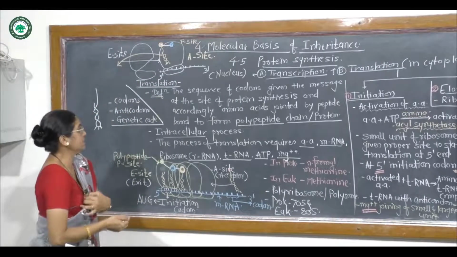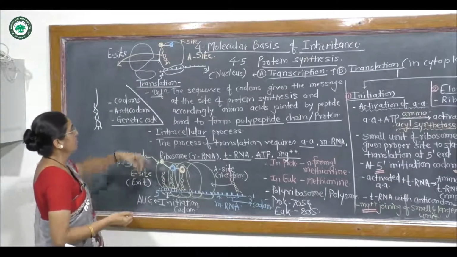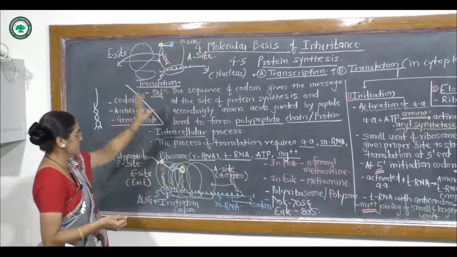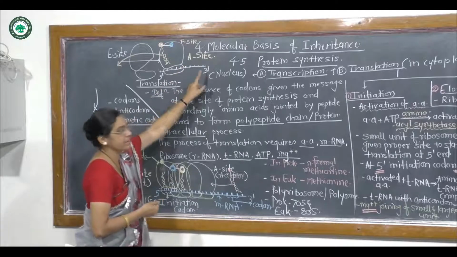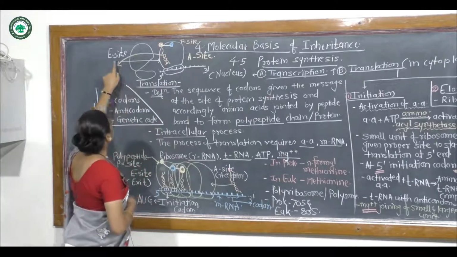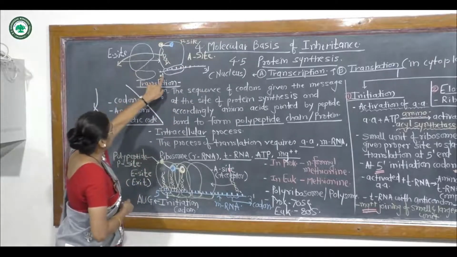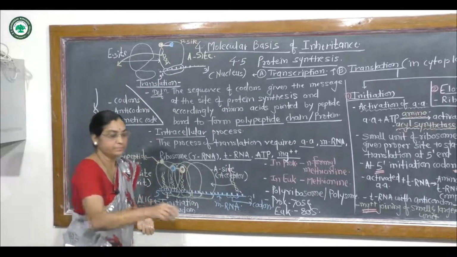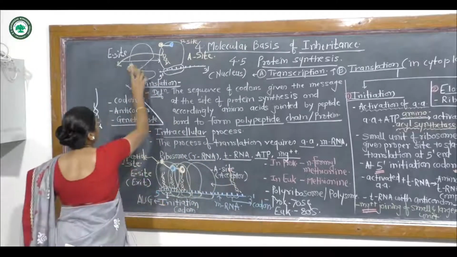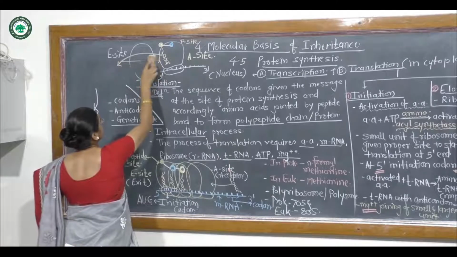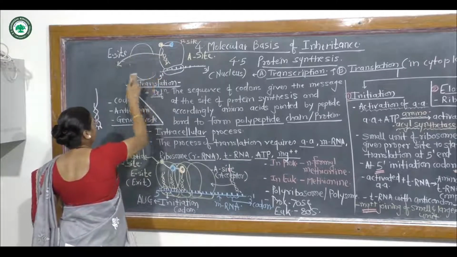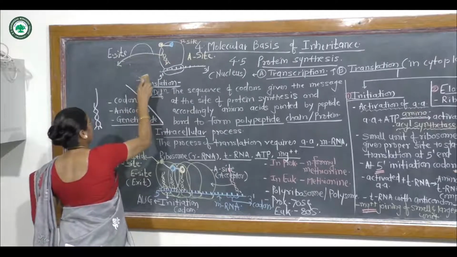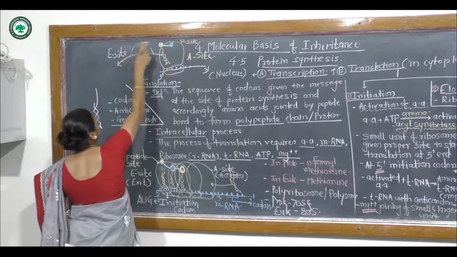So again I will explain the structure of the ribosome, showing 3 sites: the A site located toward the 3' end, the E site toward the 5' end, and the P site located at the apical end of the larger unit.